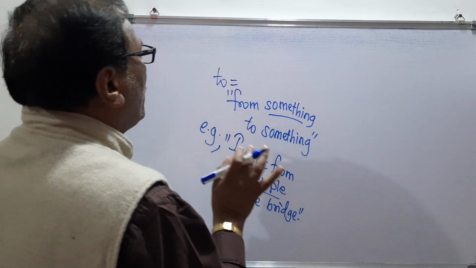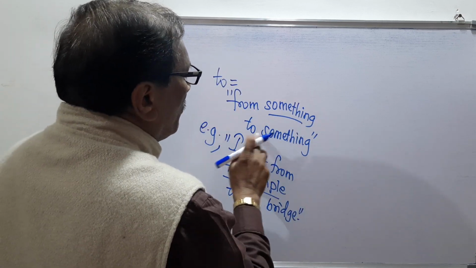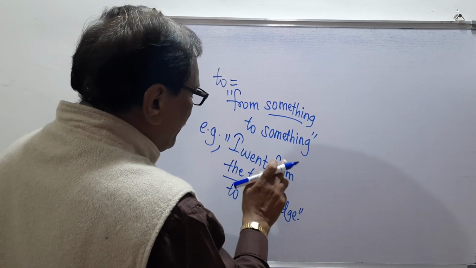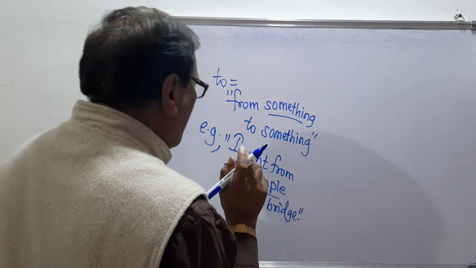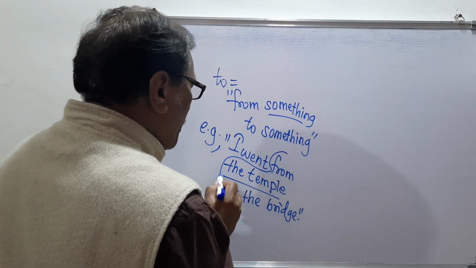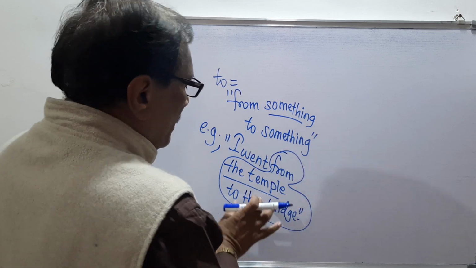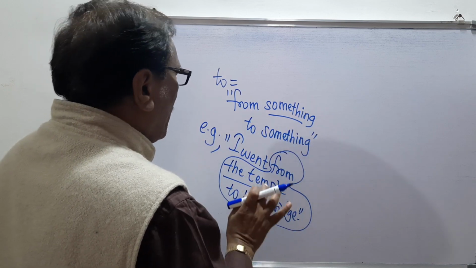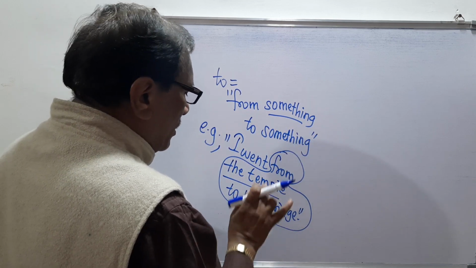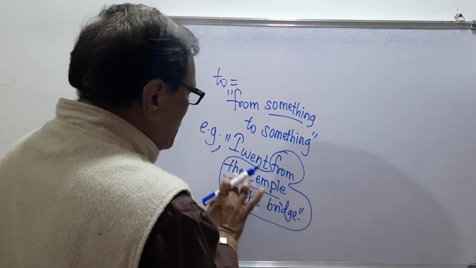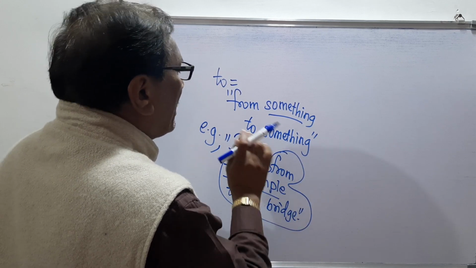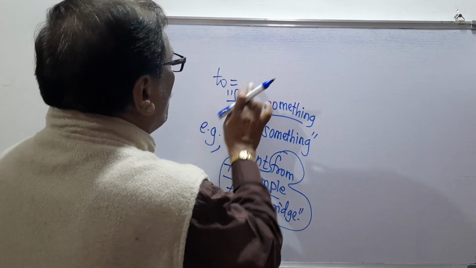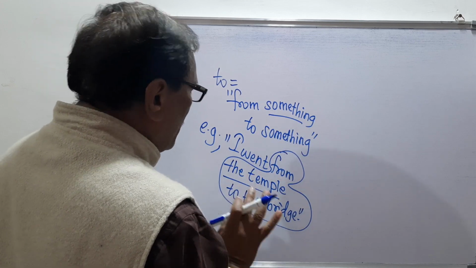So remember here, to means from something to something. What is the example? The example is that I went from the temple to the bridge. So remember here, from the temple to the bridge. This is the explanation. From something to something means I went from something to something, and that something is here the temple and the bridge. So remember, to means from something to something, and this is the example.